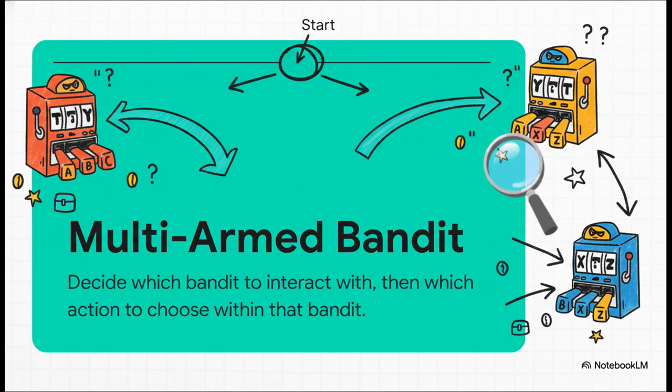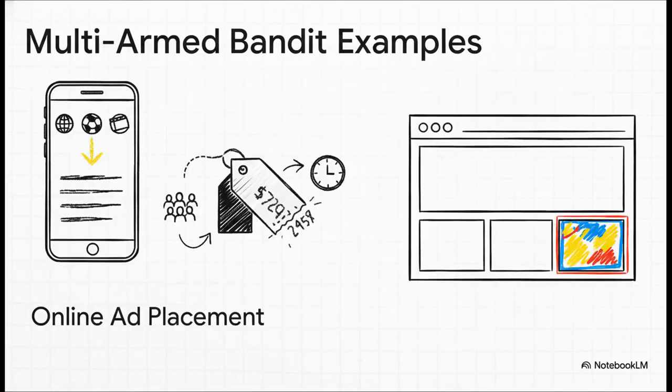All right, but we can take this even one level deeper to what's called a multi-armed bandit problem. Now think about this. It's not just about picking one thing out of a lineup. First, you have to pick the right lineup, and then you have to pick the best option from within that lineup. And if that sounds familiar, it should. This is exactly how modern recommendation engines work. A platform like Netflix or YouTube first has to decide which category to recommend to you. Should it be a comedy, a thriller, a documentary? That's choosing the machine. Then it has to pick a specific movie from that category to show you. That's pulling the arm. This same idea powers everything from dynamic pricing online to where ads get placed on a web page.